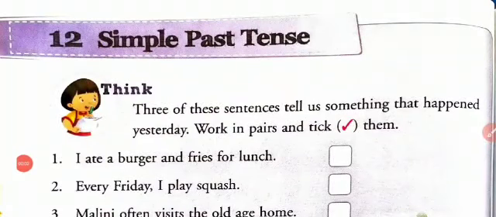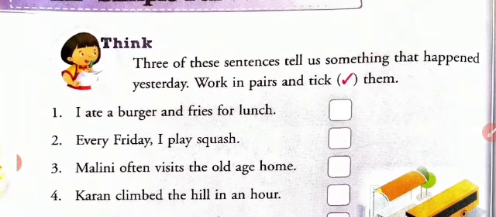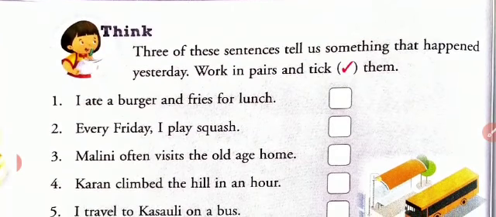So today we will discuss chapter 12 of our English language book, that is simple past tense. So let's begin. First we will understand what is the meaning of simple past tense. Simple past tense is a verb tense which is used to show that a complete action took place at a specific time in the past. So it is basically about an action which is already done in the past and it is being discussed in the future. Okay students, let's begin with the exercise and then we will understand more about it.